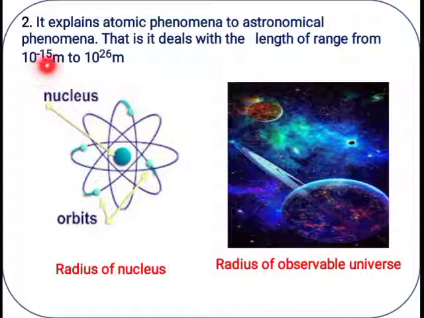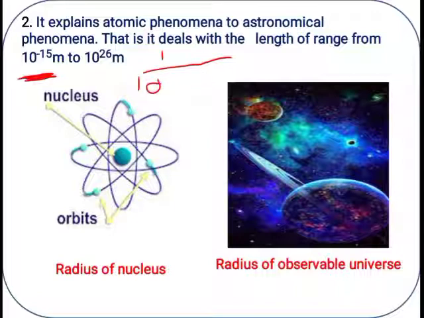What is the meaning of this? 10 raised to minus 15 means what? If the value is smaller, then we say 10 raised to some value along with the minus sign. How exactly do we have to write it? 10 raised to 15 means 1 divided by 1 followed by how many zeros? 15 zeros I have to write.